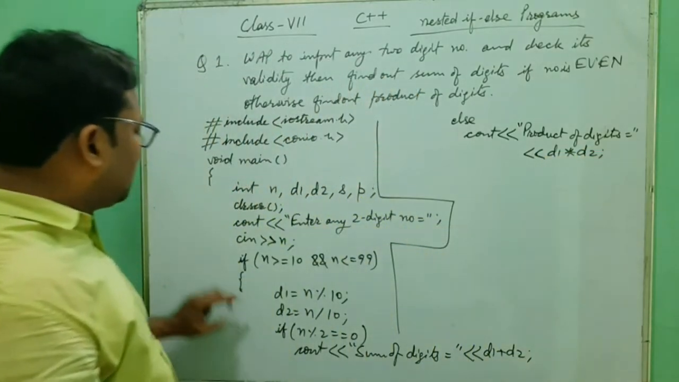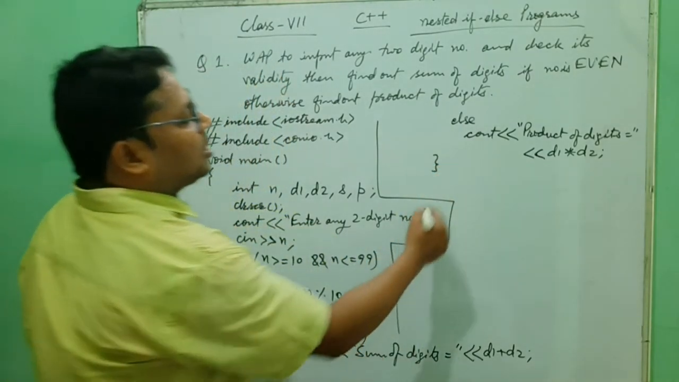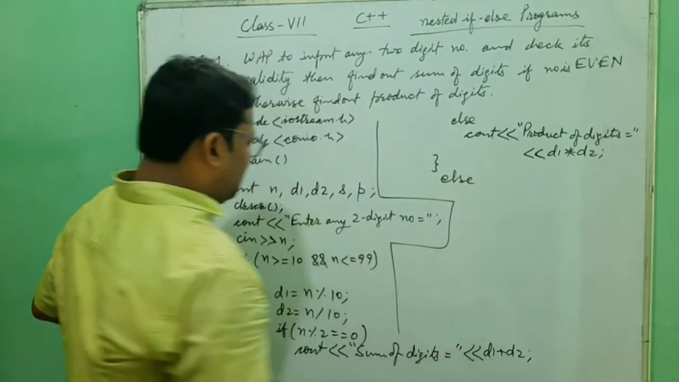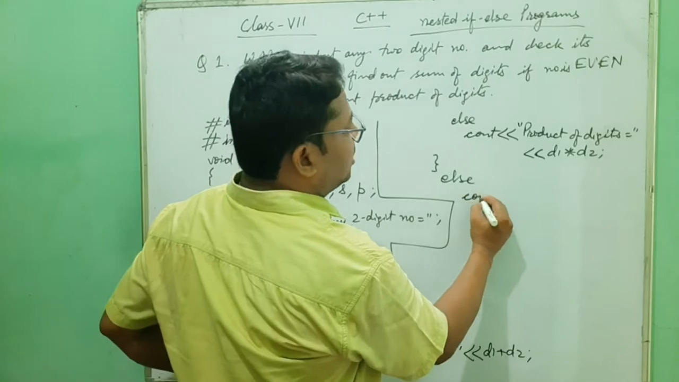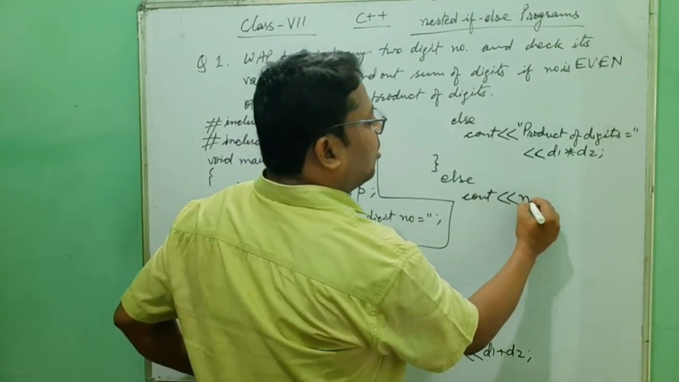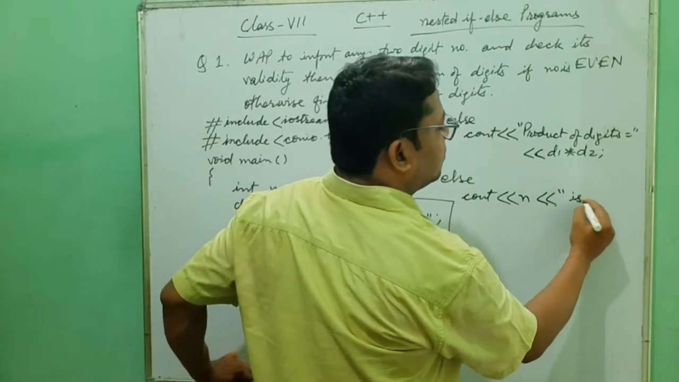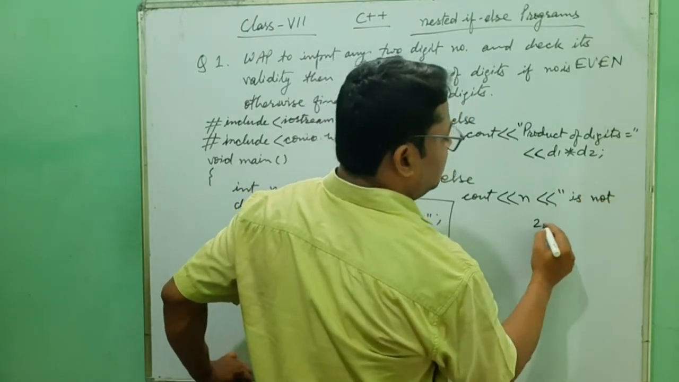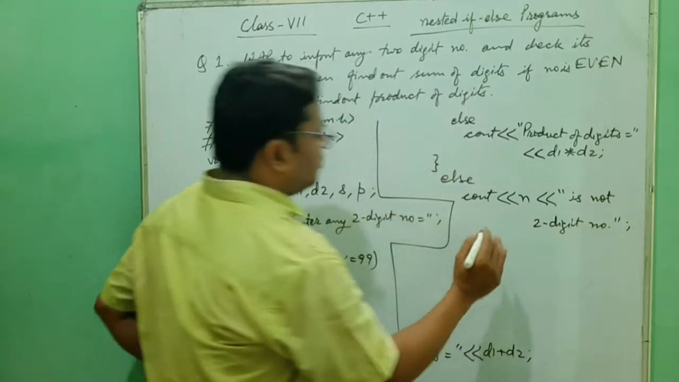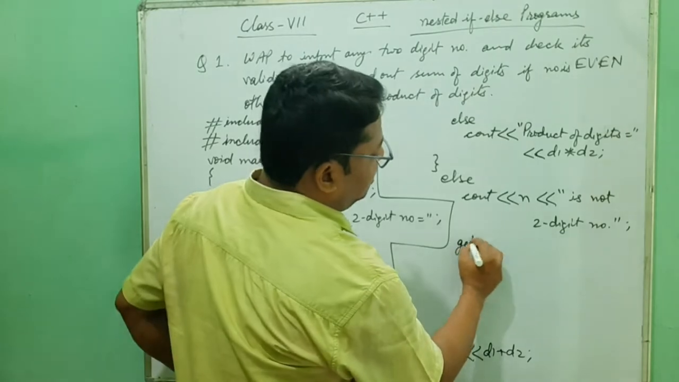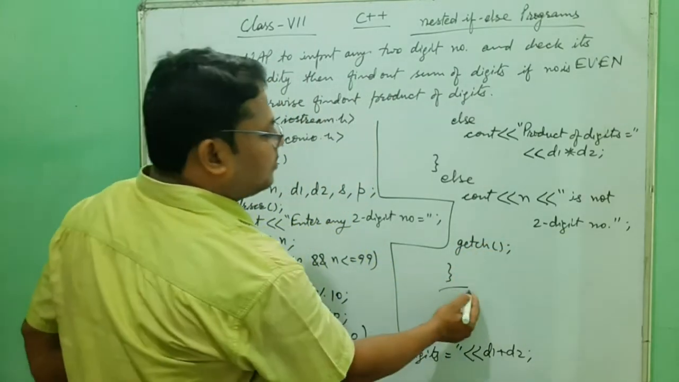Okay, after that this condition you are going to close the bracket, then you put here the else, and inside else what message you will give: that number is not a 2-digit number. So directly you put here number n is not a 2-digit number. Okay, so now lastly get ch and close this, completed.